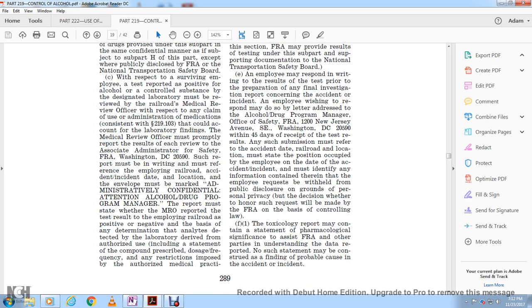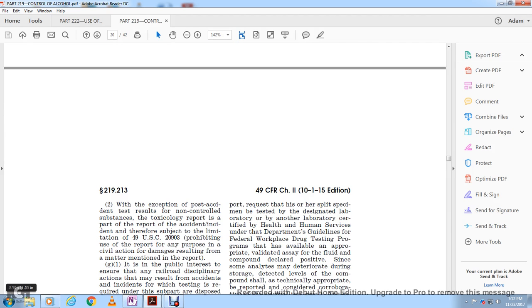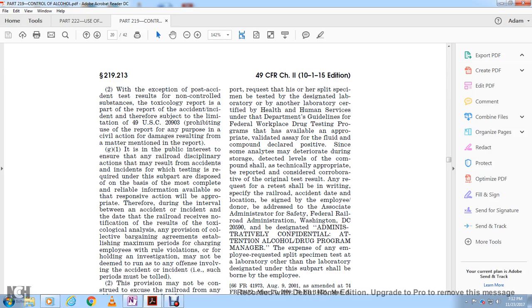F1. The toxicological report may be contained with the statement of the pharmacological significance of the findings with the party for the understanding of the data of the report. No such statement must be construed as a finding of the probable cause of the accident incident. With the exception of the post-accident test results of non-controlled substance toxicological report, part of the report of the accident incident, therefore subject to the limitation of Title 49 U.S. Code 20903, report of the prohibition of using the report for any purpose in a civil action for damages resulting from the matter mentioned in the report.